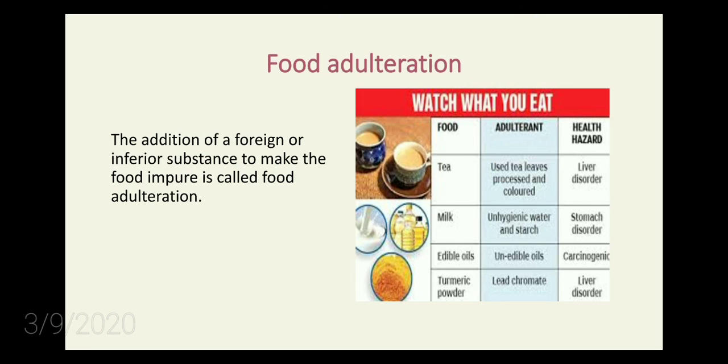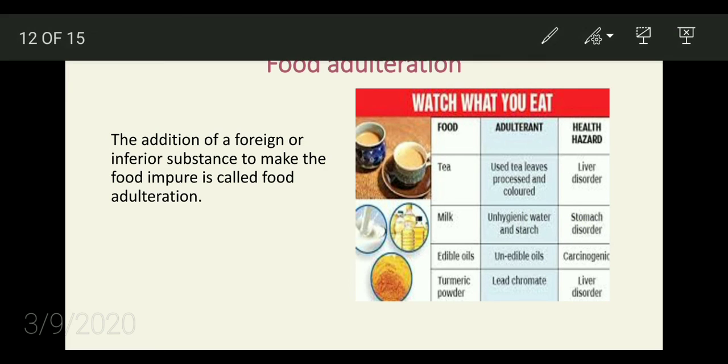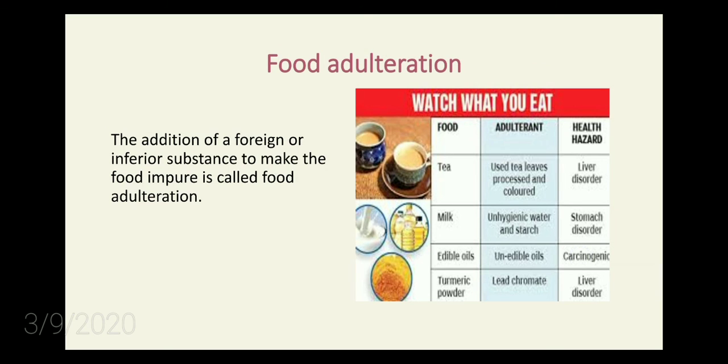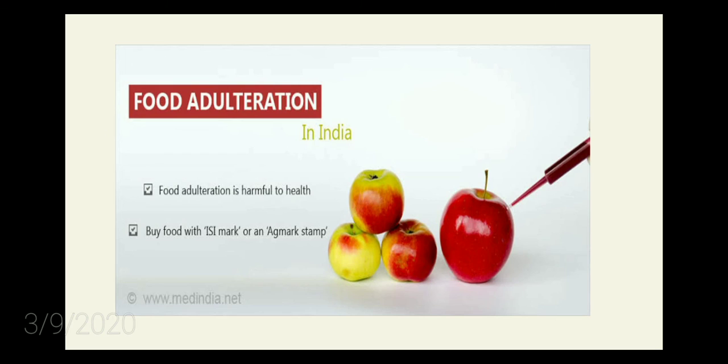This leads to liver disorders. In milk, they use unhygienic water and starch, which leads to stomach disorders. In edible oils, they use inedible oils, which lead to cancer. In turmeric powder, they use lead chromate, which is a yellow pigment, and it also leads to liver disorders. To avoid food adulteration, we can look for the ISI mark or an AGMARK mark on food products before we buy them.